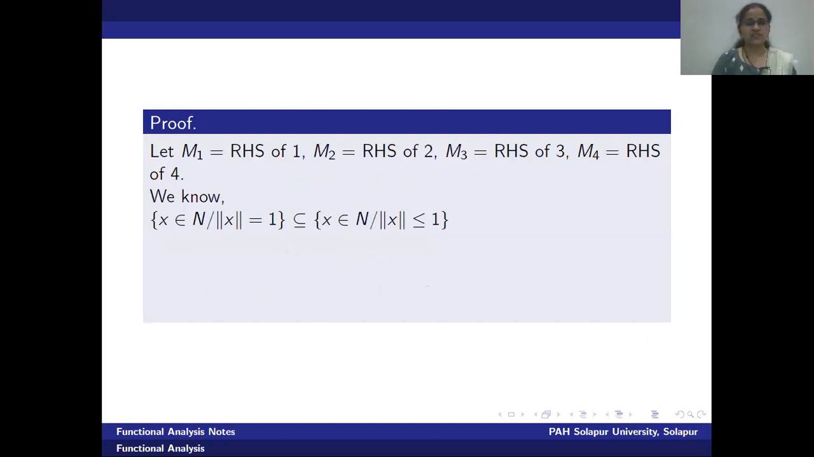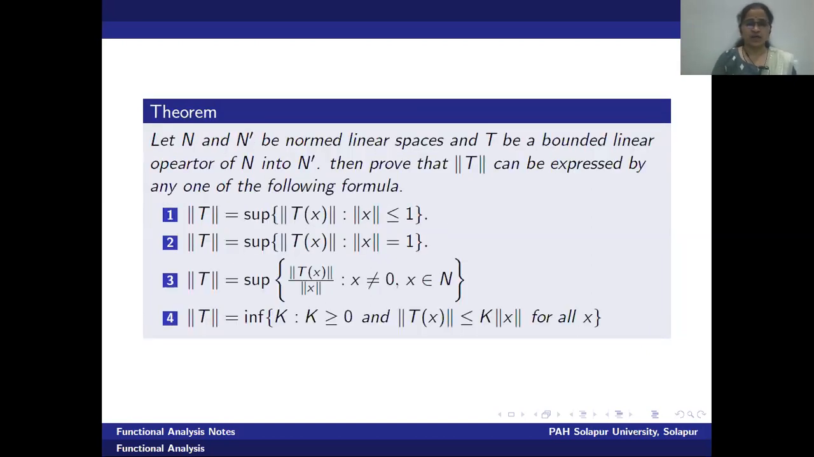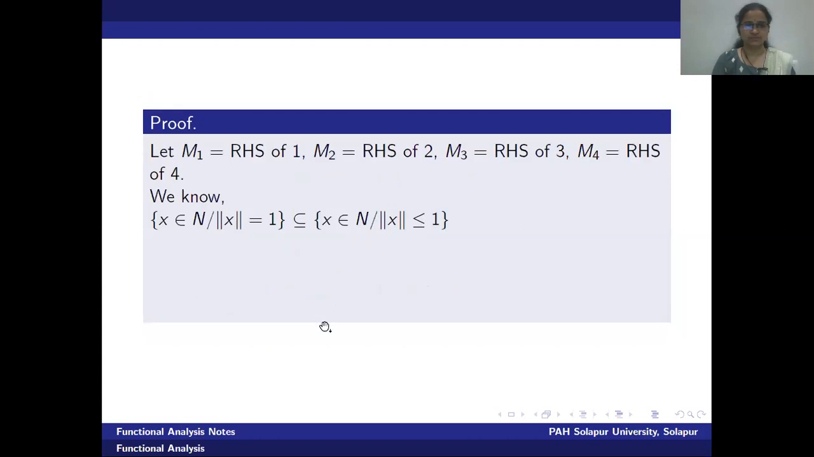In order to prove the result, we will denote the right side of the first statement by capital M1, the right side of the second by capital M2, similarly M3 and M4 as the right hand sides of statement number 3 and statement number 4. We will recall, in statement number 1, the condition is norm x less than or equal to 1. In statement 2, it is norm x equal to 1. In statement number 3, this is supremum of norm T of x upon norm of x. And in the fourth one, this is the infimum among the bounds.